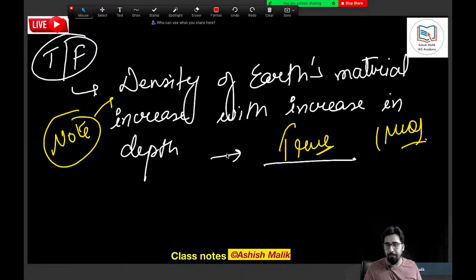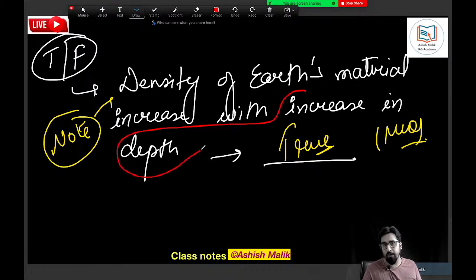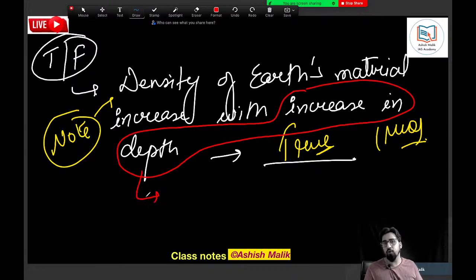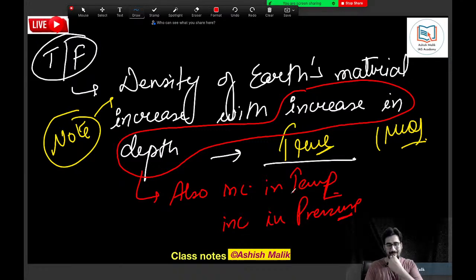Along with density, please make sure, always remember. Now, some additional information for you. With increase in depth, two more things also increase: there is also an increase in temperature, and there is also an increase in pressure. Okay, temperature also increases and pressure also increases. The two things also increase.